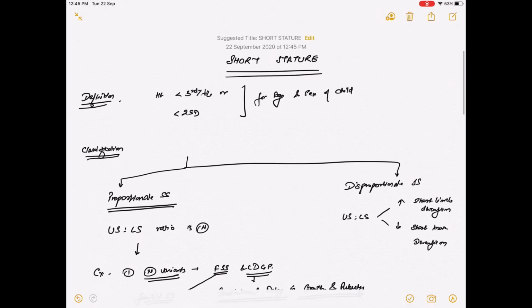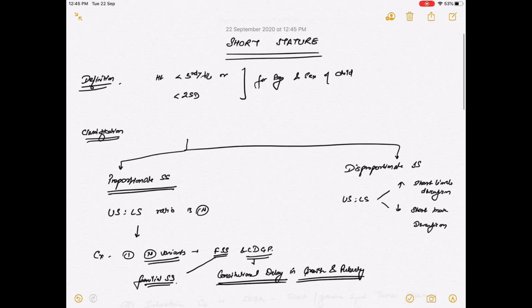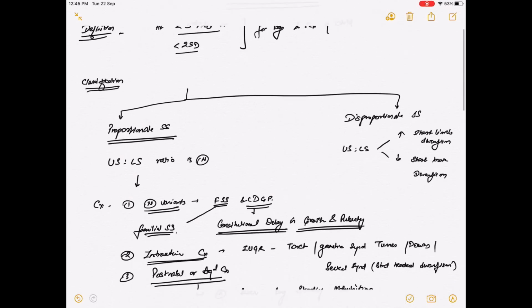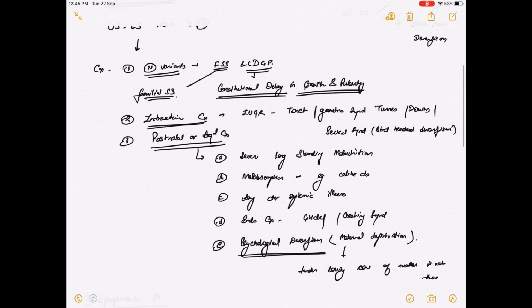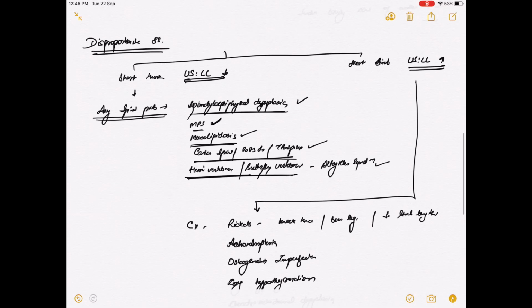So these are all the causes of short stature. Firstly, we had the definition of short stature, that is height less than third centile or less than 2 standard deviations for the age and sex of the child. Then proportionate and disproportionate short stature, then we discussed the causes of proportionate short stature, and then the causes of disproportionate short stature.